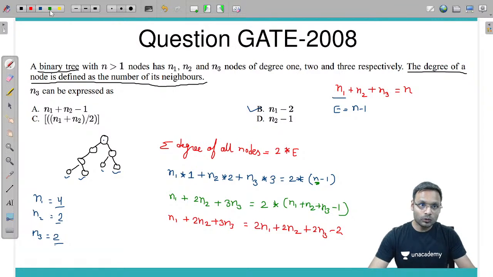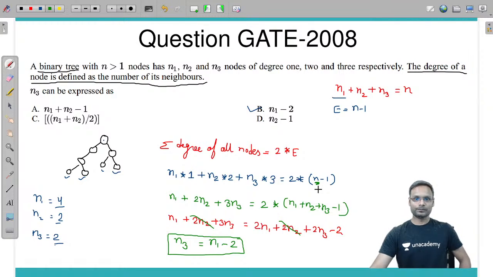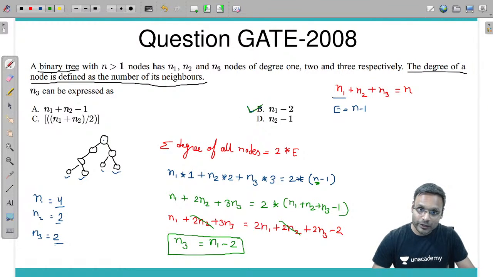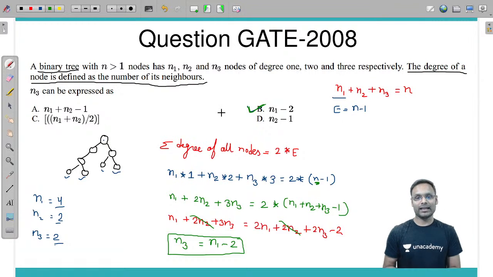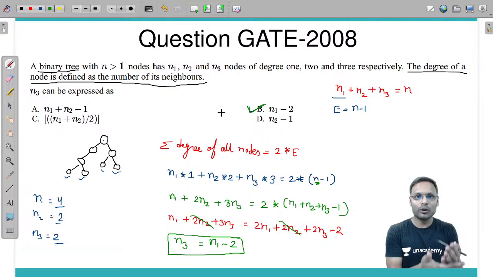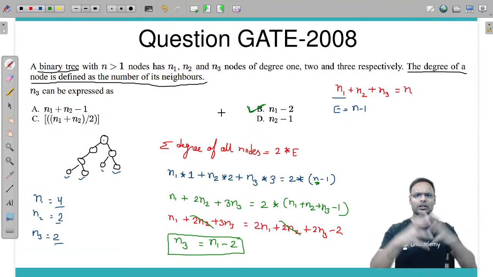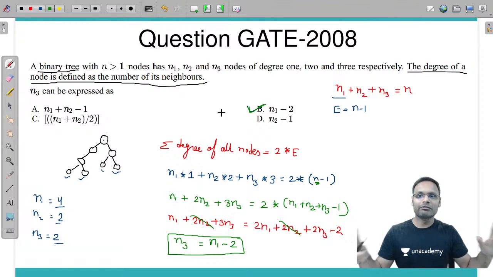Fine, 2n2 and 2n2 cancel. 3n3 minus 2n3 becomes n3, which is equal to n1 subtracted from here, n1 minus 2. So we get the value of n3 as n1 minus 2. Mathematically also we have proved that option B is correct. Or you can draw multiple 3-4 trees in which you have some number of nodes with degree 1, some with degree 2, some with degree 3, and solve the question that way. Both will be fine.